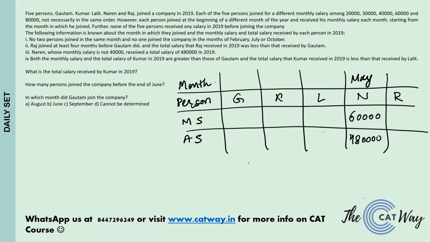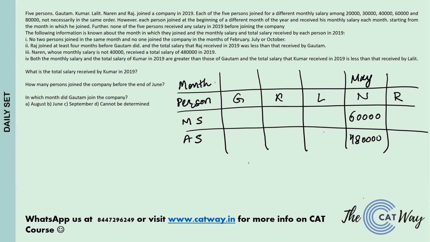It can be June, because then it is at least 4 months before: May, April, March, and February. So 4 months, and before 4 months comes January. So the earliest that Gautam could have joined is June. But if Gautam joins in June with a salary of 30,000, the total salary he is going to get is equal to what? For 7 months, he gets 30,000, that is 2,10,000.